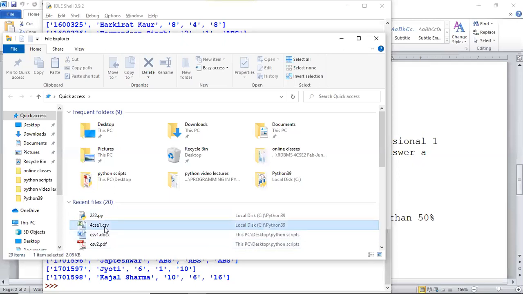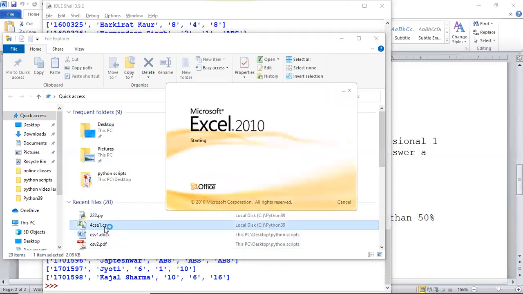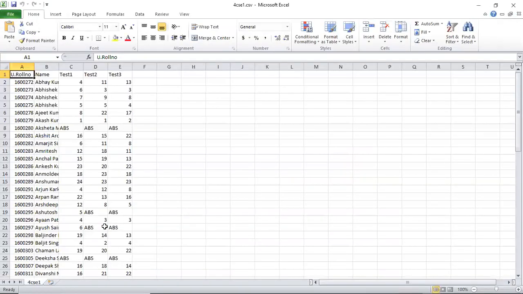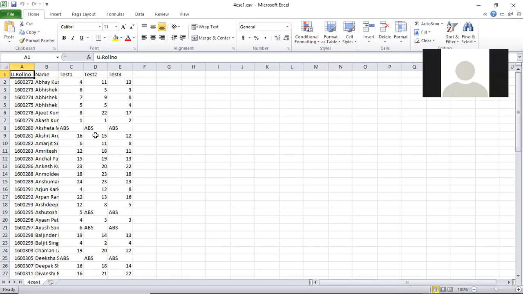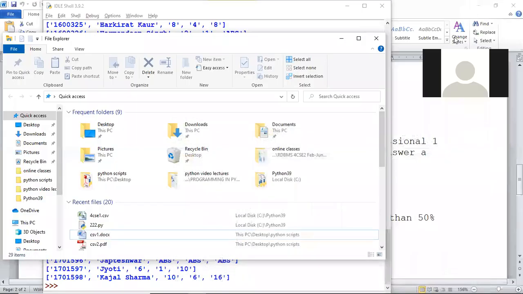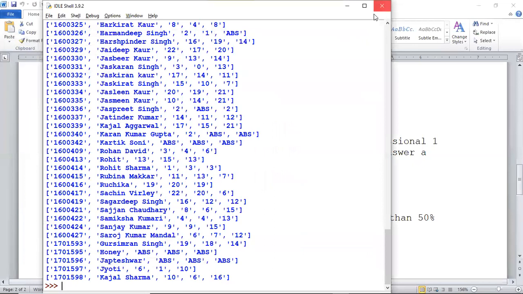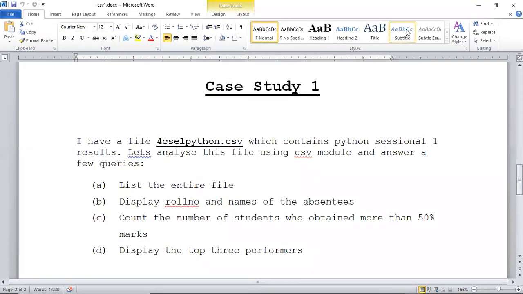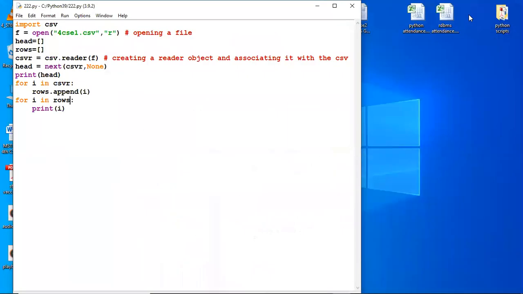This is the file. देख लीजिए. Can you see कि कुछ बच्चे absent भी हैं? Okay, so I want to display their roll number and name. ठीक है जी? This is the file. Now I want to display roll number and names of the absentees. Suggest how to do it.